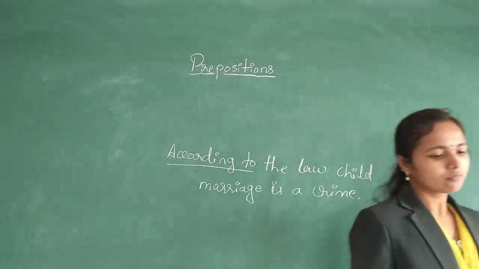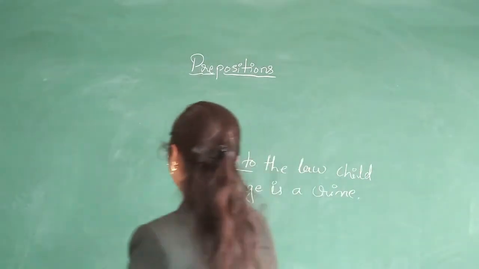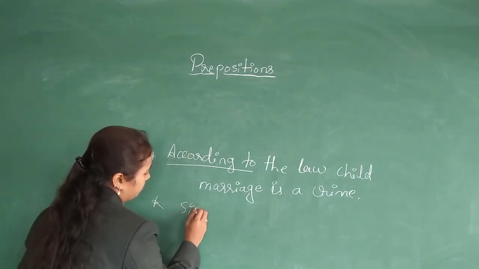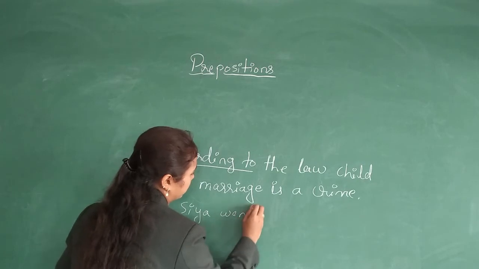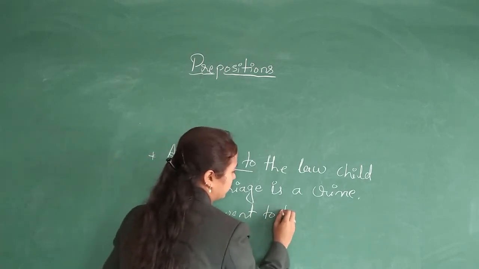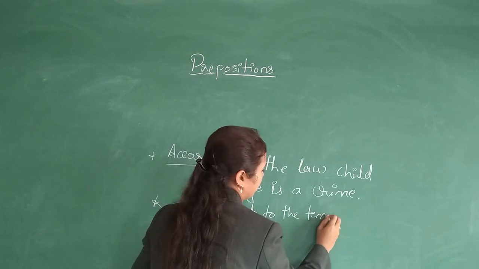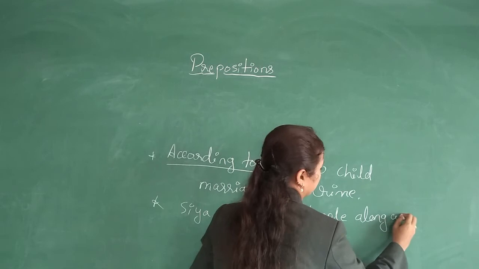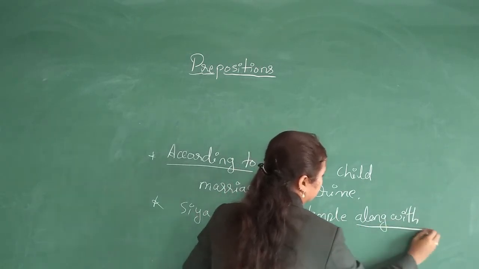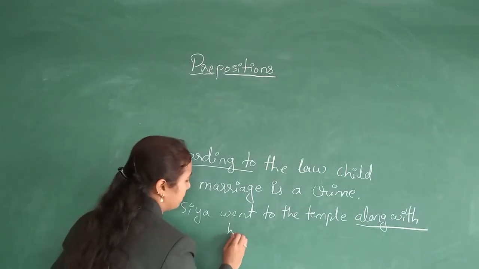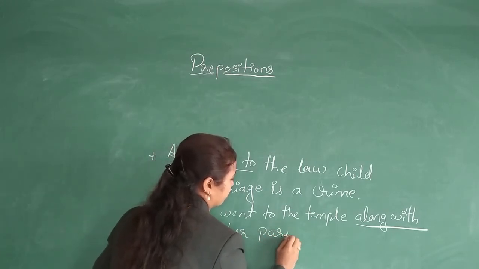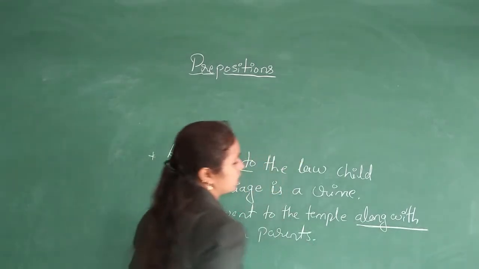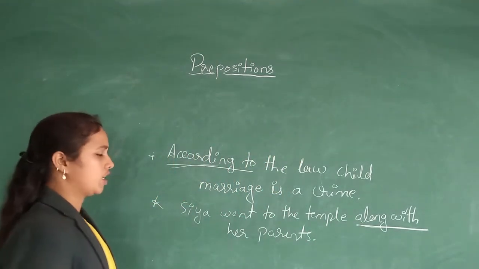Next one, along with. Sia went to the temple along with her parents. This is a phrase preposition. So according to and along with are phrase prepositions.